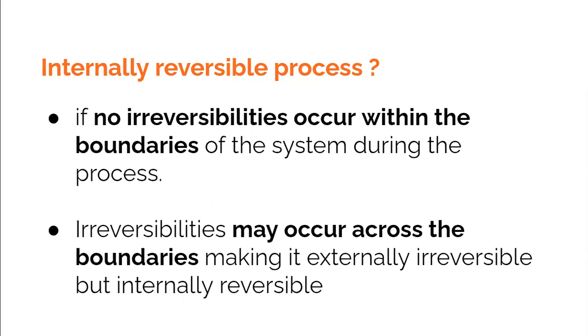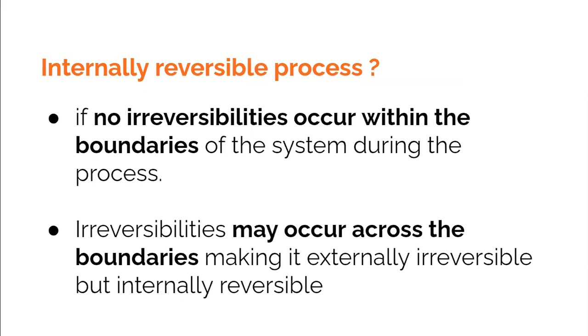A very important concept in reversibility is what is called an internally reversible process and what is called an externally reversible process. So we know that in thermodynamics, we deal with the system-surroundings approach. By internally reversible process, we say that within the system there is no irreversibility.